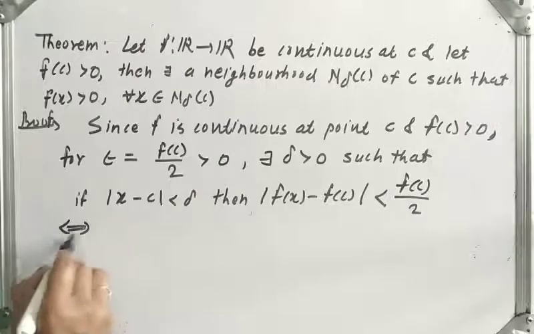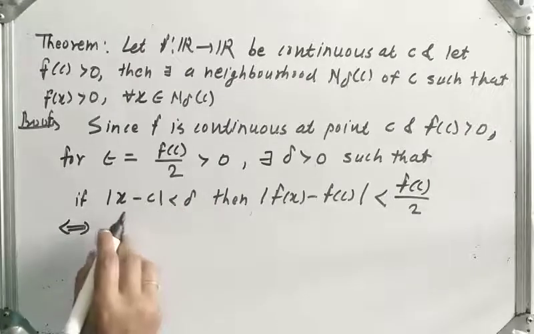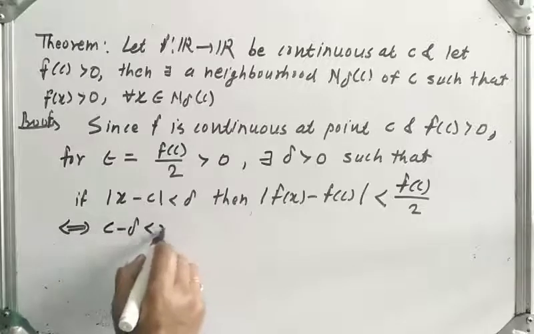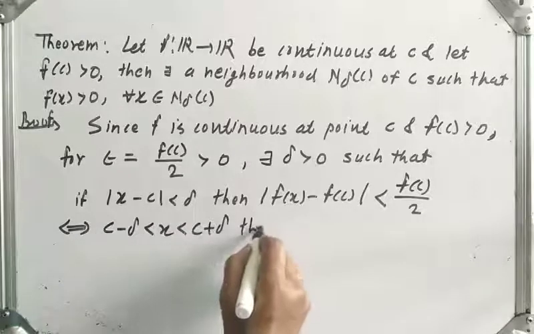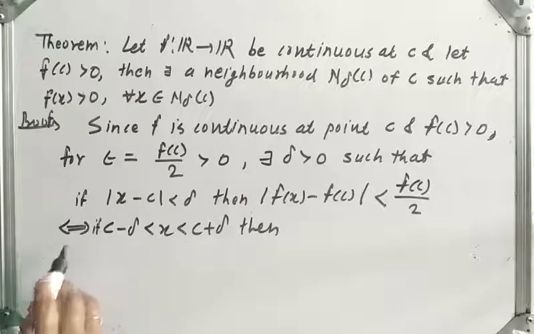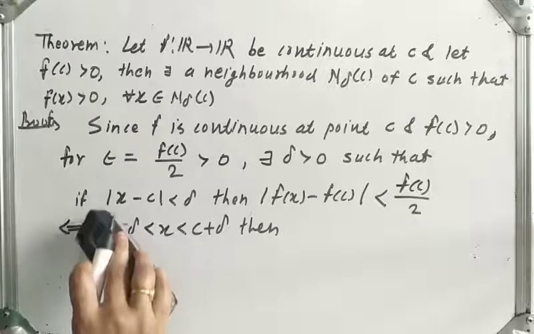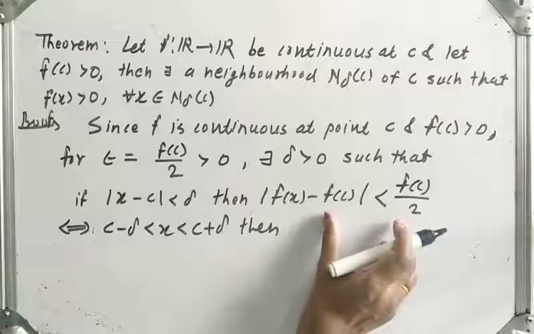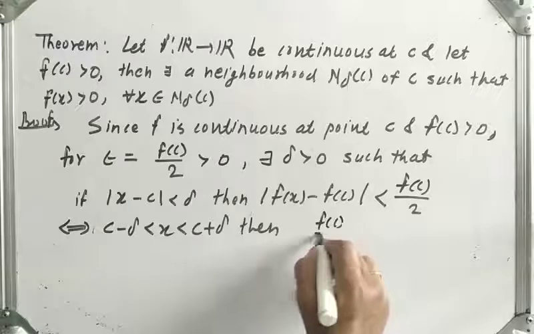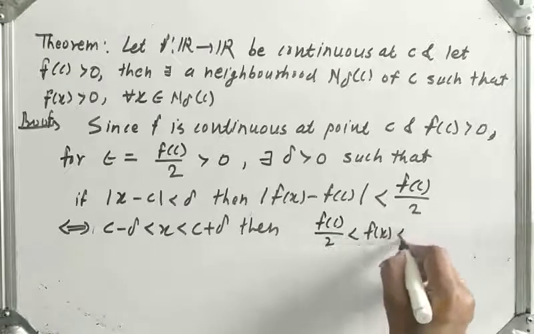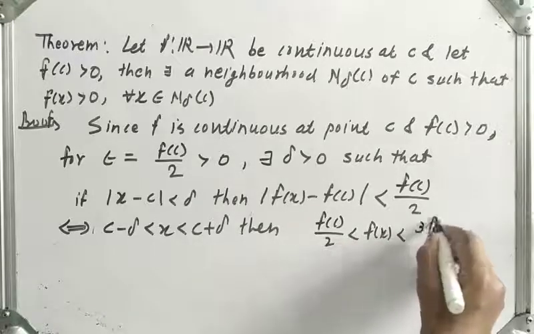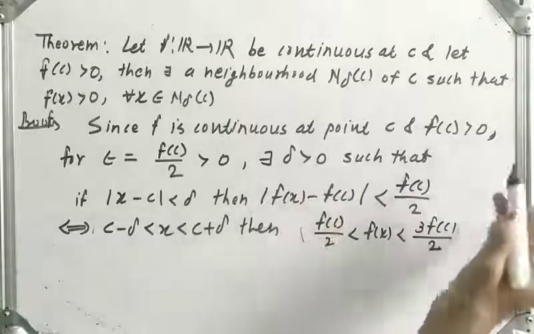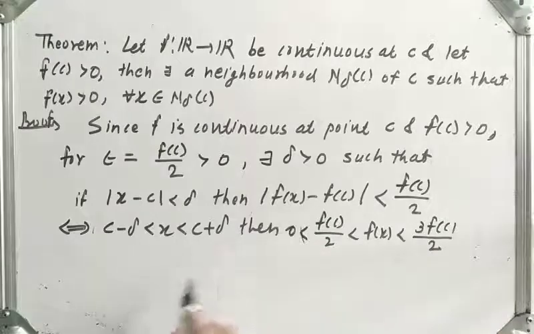What does this imply? By simplification, it means that c minus delta is less than x less than c plus delta. If and only if x is between these two, then after simplification we get f of c upon 2 is less than f of x less than 3 f of c upon 2. And as f of c is greater than 0, f of c upon 2 is also greater than 0.